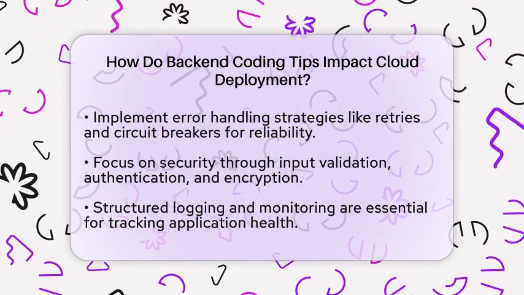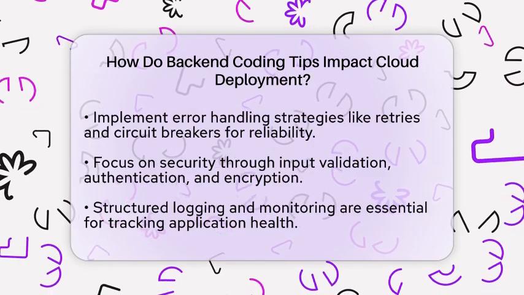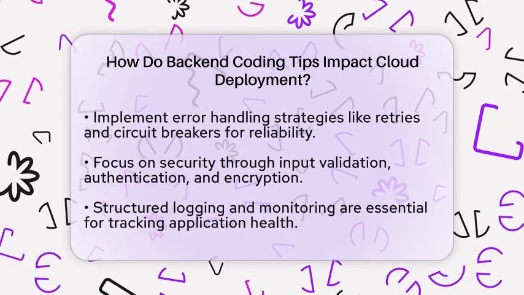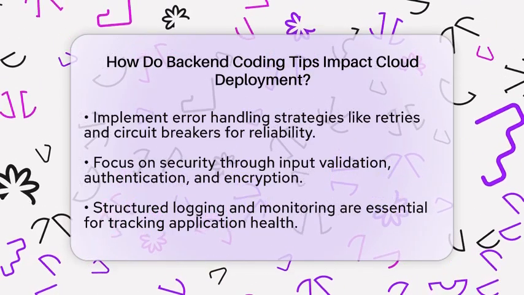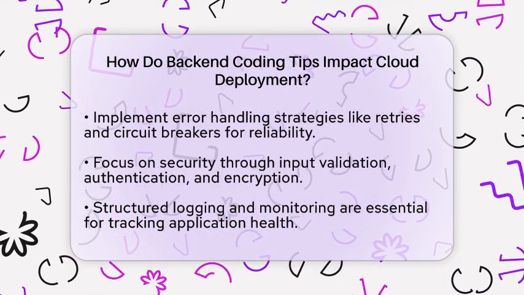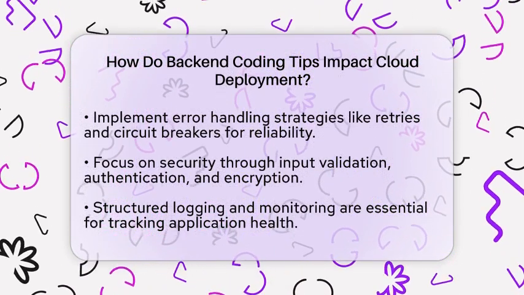Security is a top priority as well. Backend coding tips should focus on securing APIs and data through proper input validation, authentication, and encryption. This reduces the risk of vulnerabilities that could be exploited in the cloud.